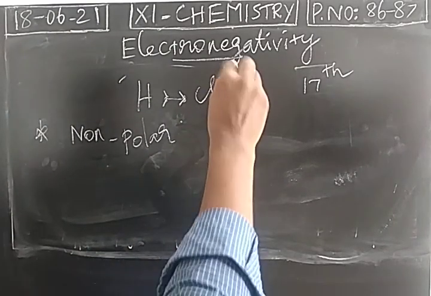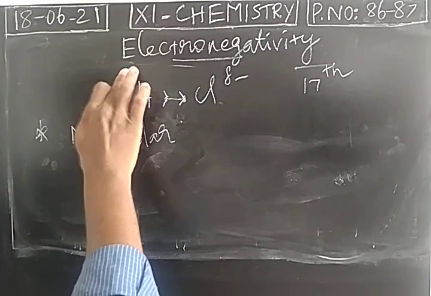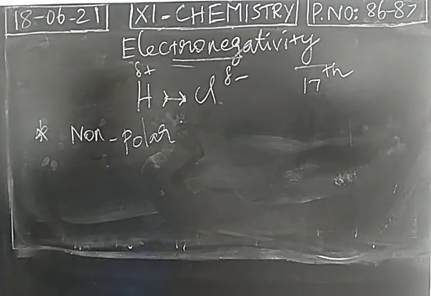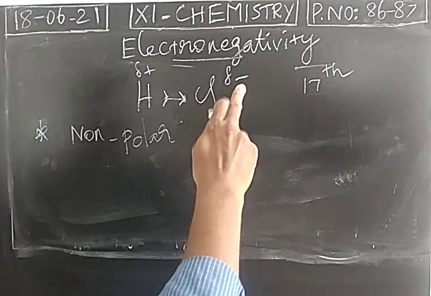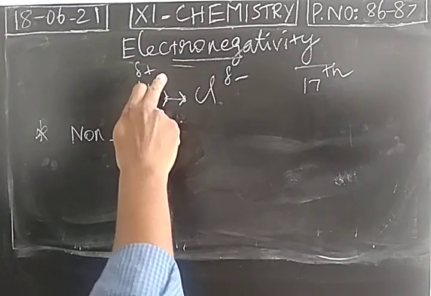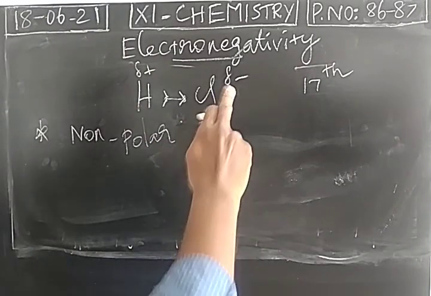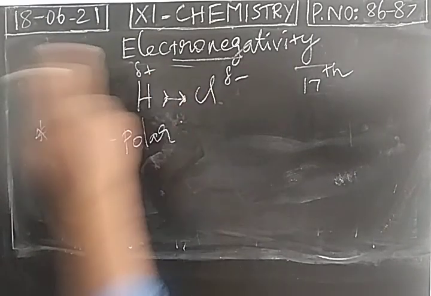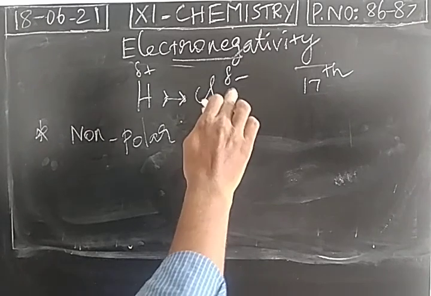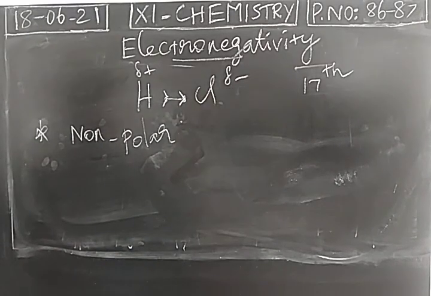So chlorine gets slightly negative charge, hydrogen gets slightly positive charge. I have not represented minus and plus. I have mentioned slightly negative, slightly positive. Delta symbol is used. Okay, partially negative, partially positive.